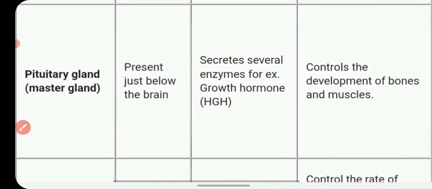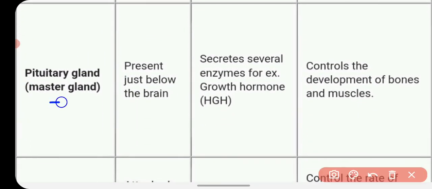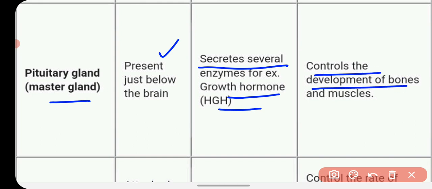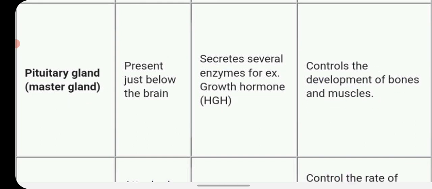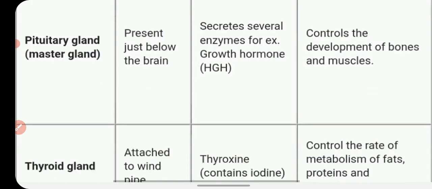Second, we talked about the pituitary gland, which is also called the master gland. It is present just below the brain, and it secretes several hormones, for example, growth hormone, prolactin, and various stimulating hormones. Okay, and all these hormones control the development of bone and muscles, control the metabolism, and control the effect of other endocrine glands. That's why this is called the master gland.